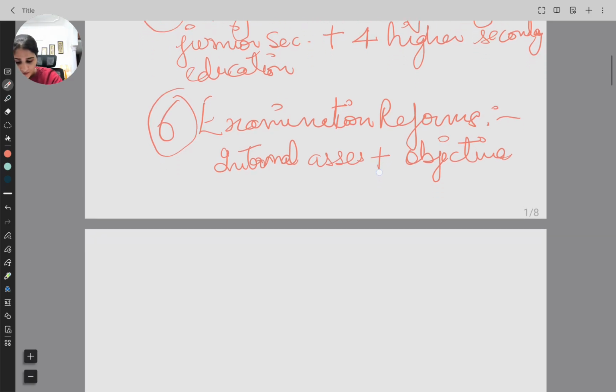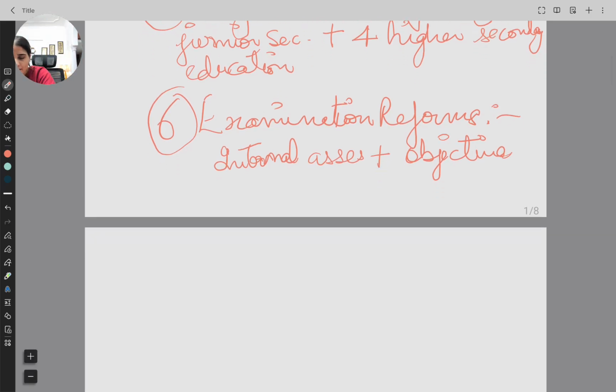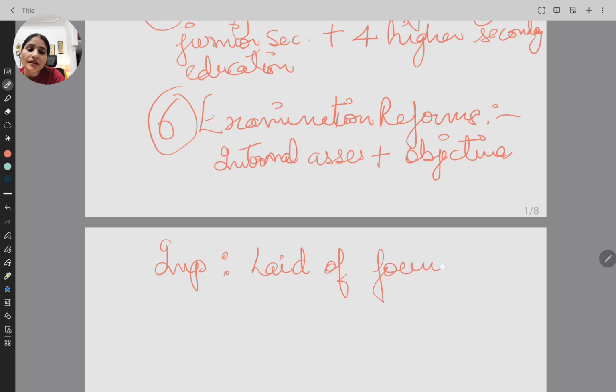Now let us also understand why this is important. This commission laid the foundation of secondary education, the modern secondary education that we are studying today.